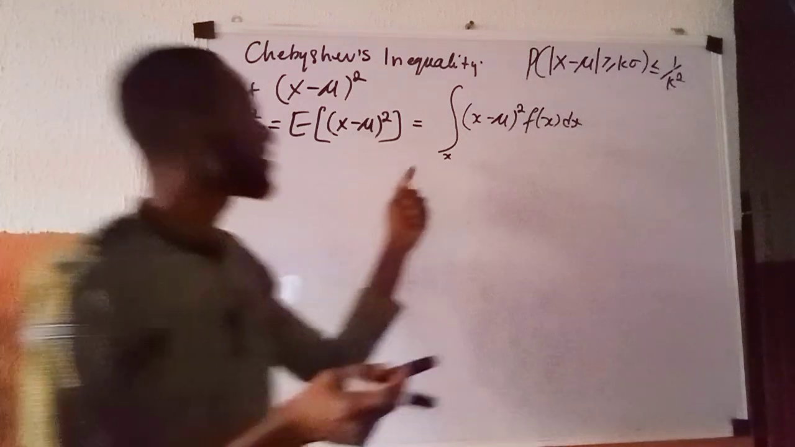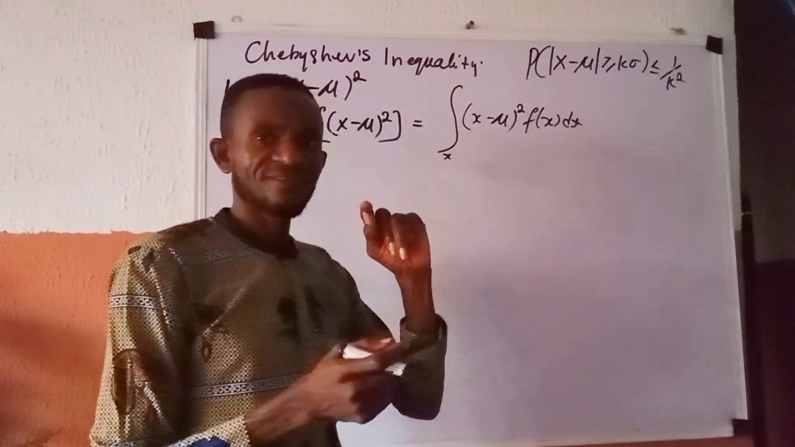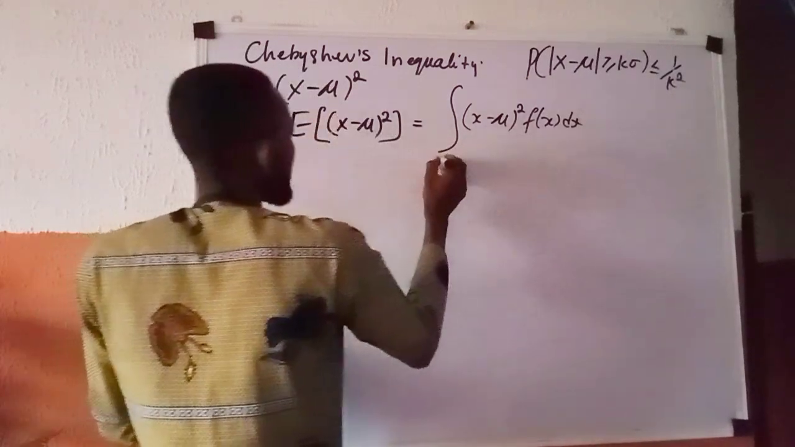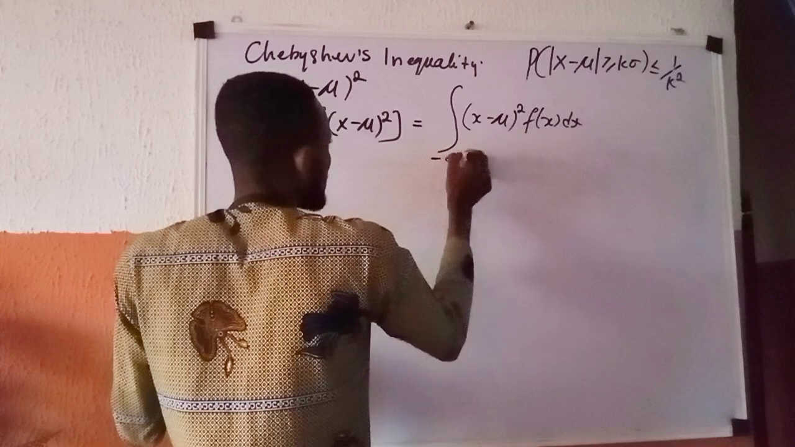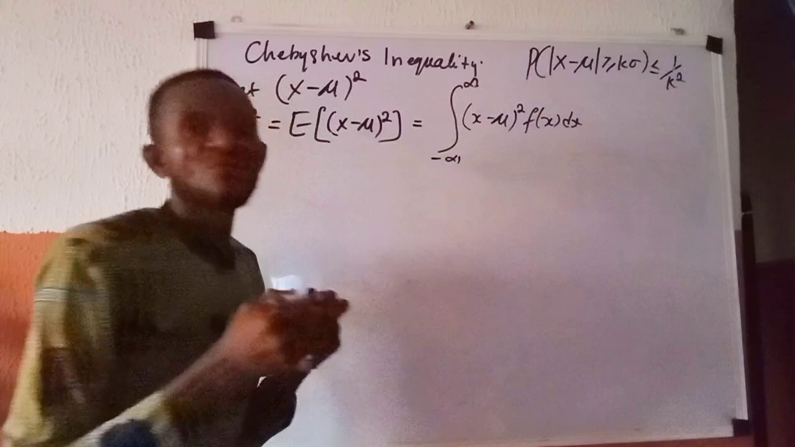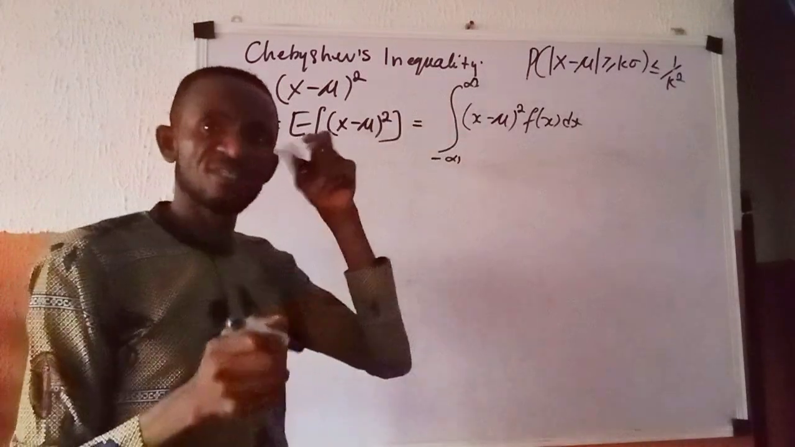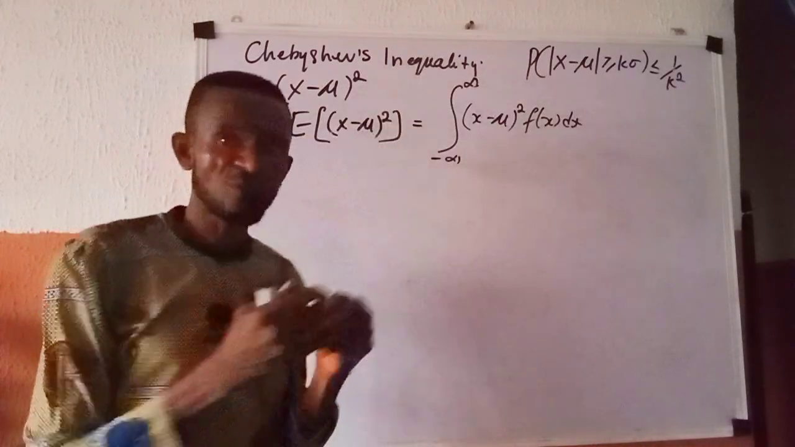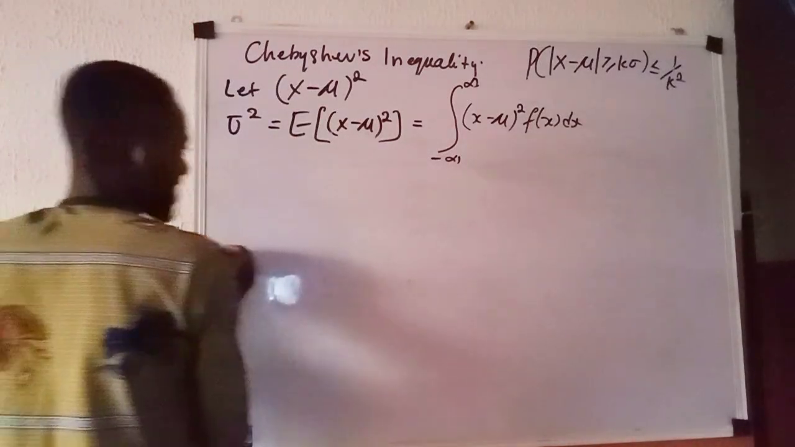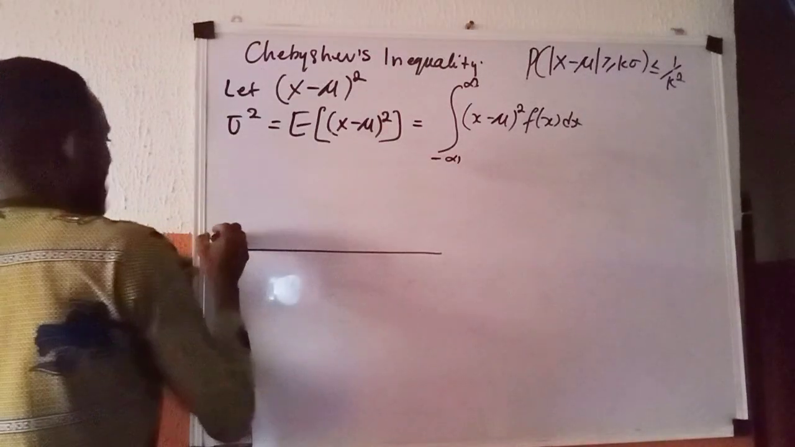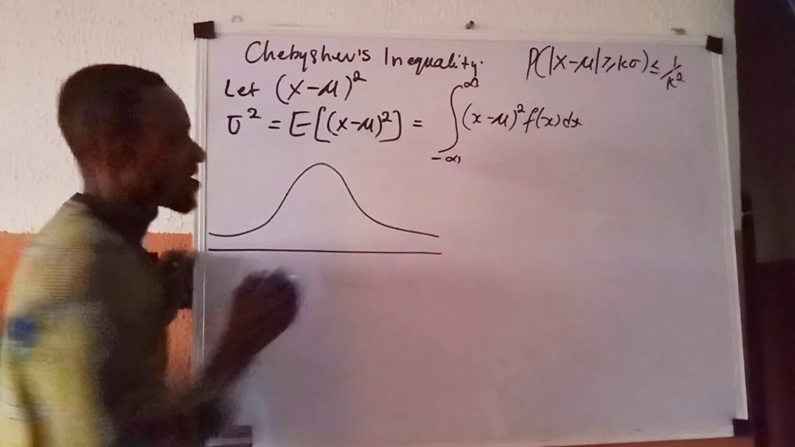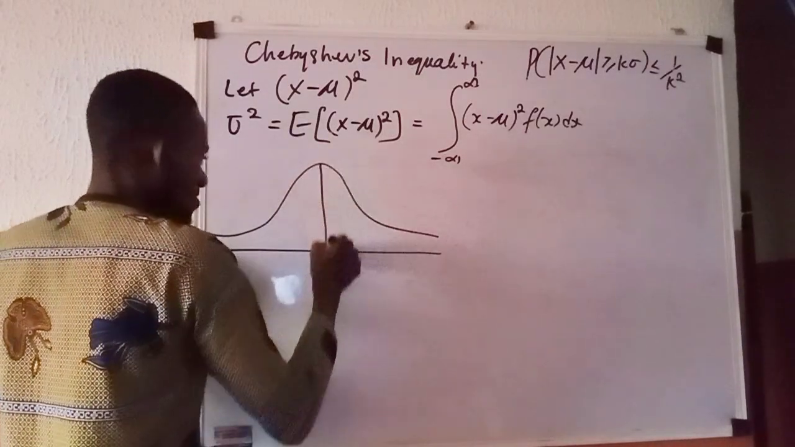We want to know the true range of this x and be able to partition it because, of course, if x is a continuous random variable, we can easily say from minus infinity to positive infinity. We want to partition this range, and let us look at this partition here. Look at what I have. Let this center here be mu.